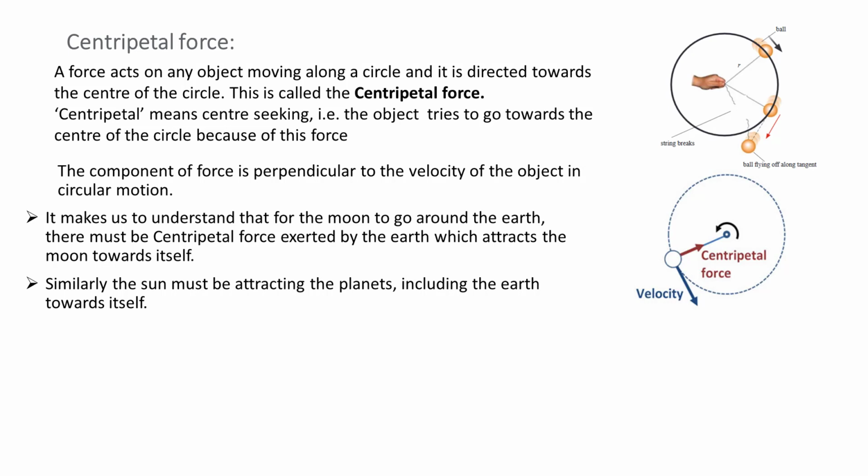Centripetal force makes us understand that for the moon to go around the earth, there must be the same force, that is centripetal force, exerted by the earth which attracts the moon towards itself. Similarly, the sun must be attracting the planets including the earth towards itself in the solar system.